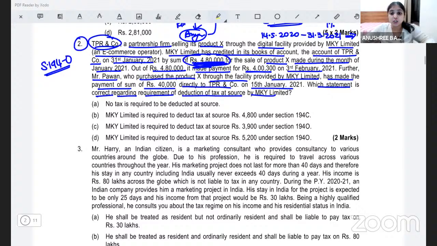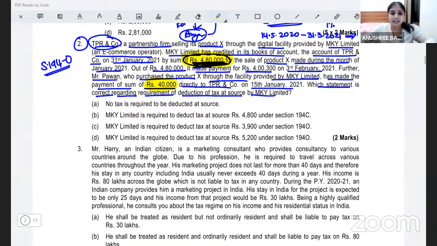That is why I'm saying don't bother about the deductions made by the e-commerce operator. Take the entire amount, the gross amount. Section 194O uses the word gross amount. Gross amount means before deducting the e-commerce operator's commission and expenses and all. So this 4,80,000 number is what we will consider, and this 40,000 number, which the customer directly pays to TPR and Co. These are the two amounts that we will consider.